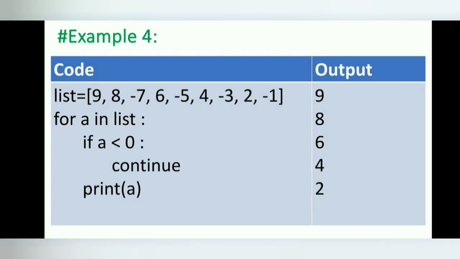Example 4. As an example, this code processes only the non-negative elements in the list. Negative values are skipped. In this code, only the negative values are missing, as the loop simply moved to the next iteration with continue when a less than 0 became true.